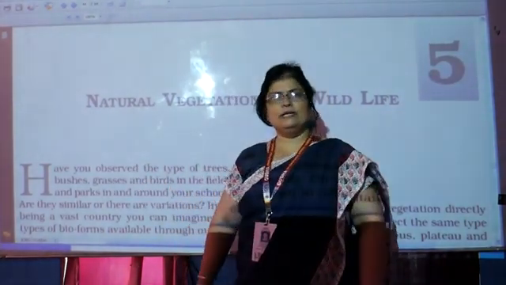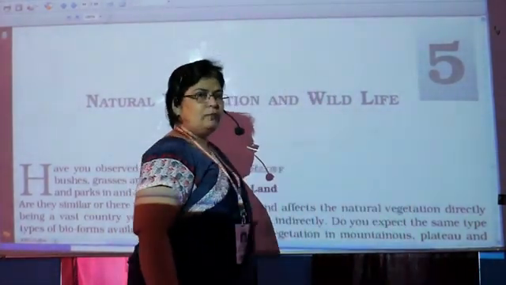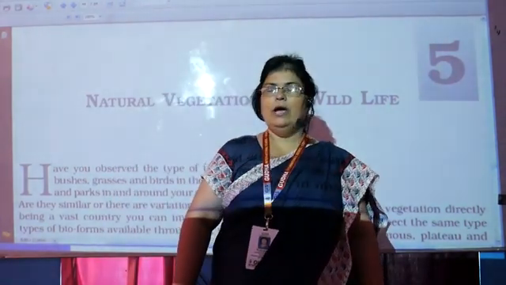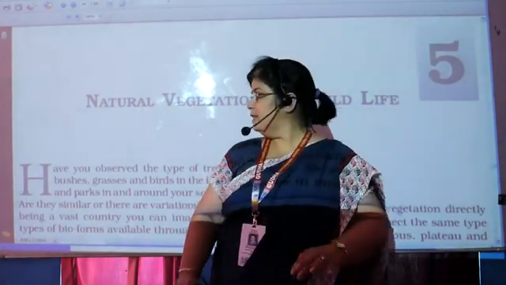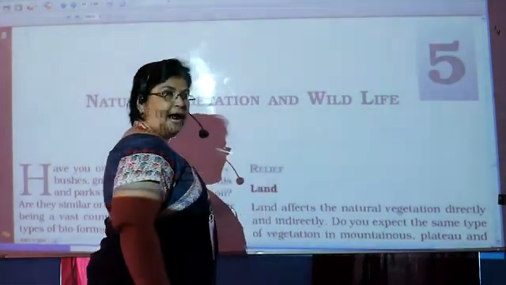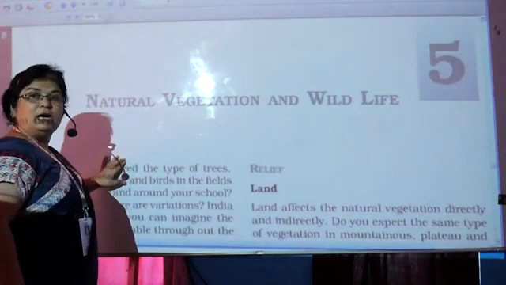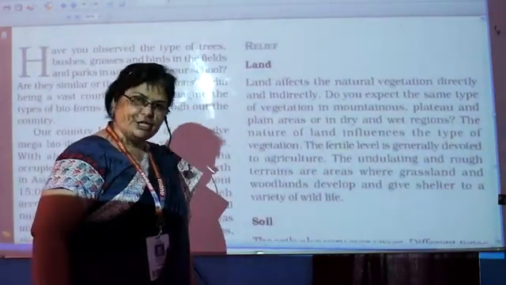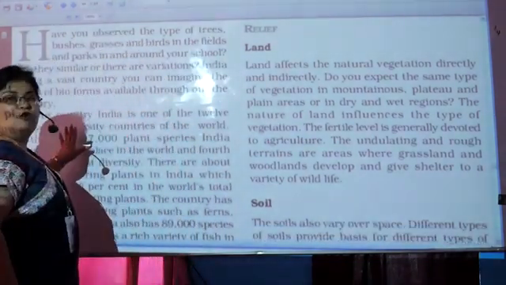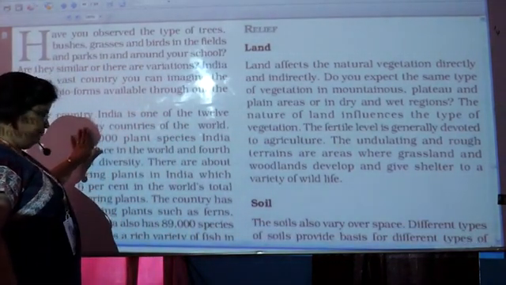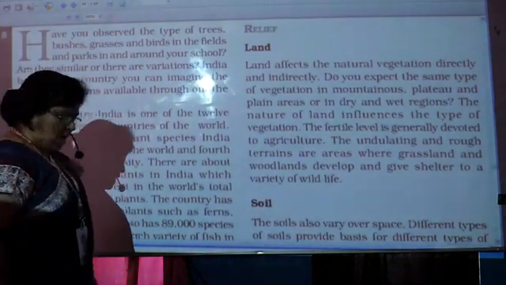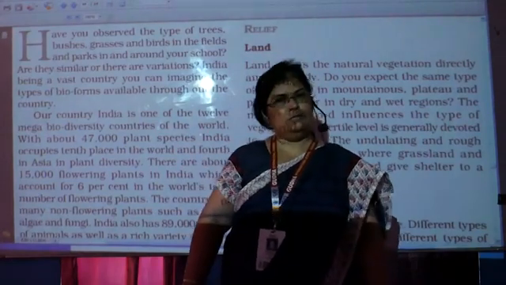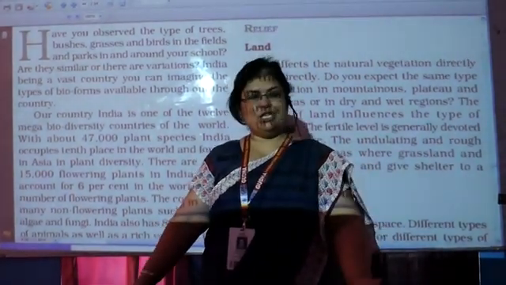You will notice that India has a good plant cover. It ranks 10th in the world in terms of vegetation and 4th in Asia. Not only this, there are around 47,000 different species of plants, or we can say vegetations.